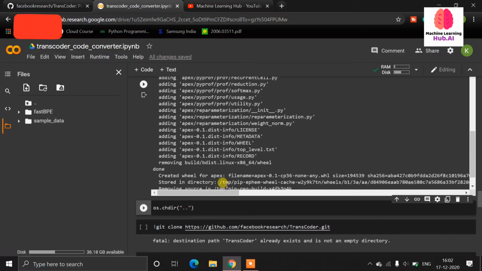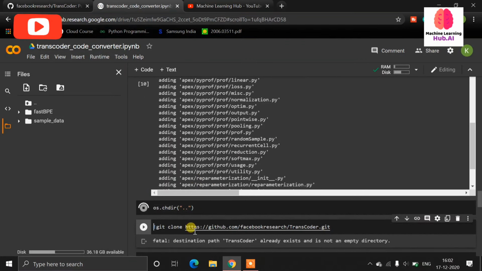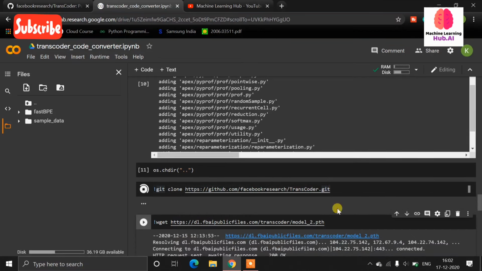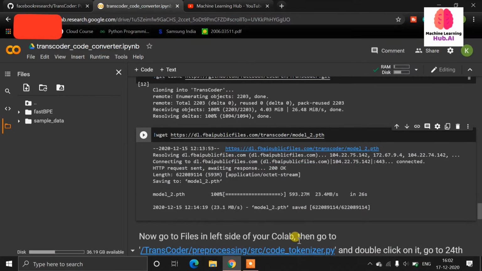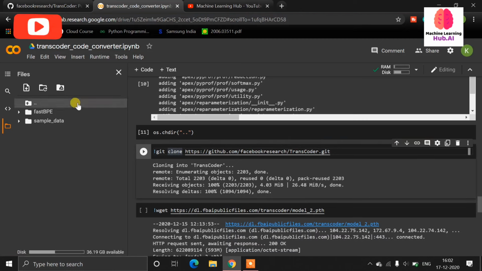So now our installation of the Apex is done here. Now once again we need to go back into the directory. Now it's time to install the transcoder, which is our main material. Okay, so now transcoder is git cloned here. So just click on this refresh button and we can see our transcoder, Apex, and FastLP. All the modules are available here.